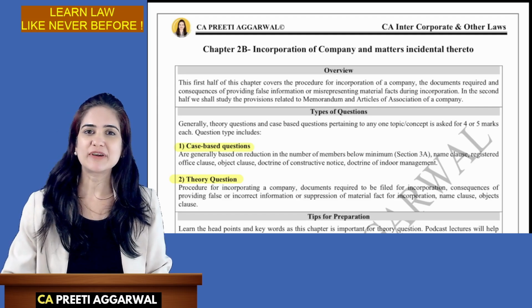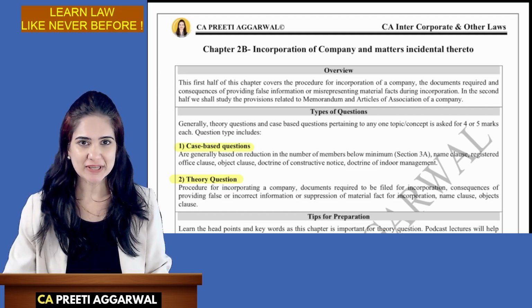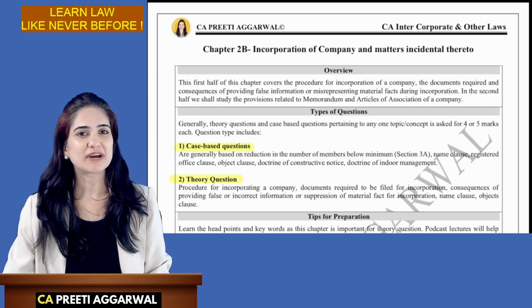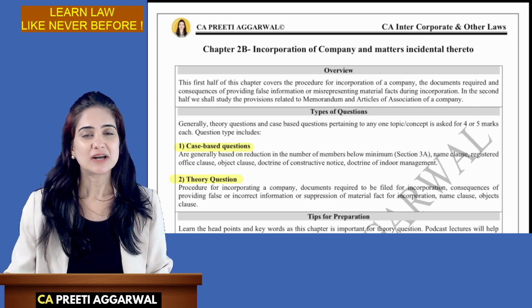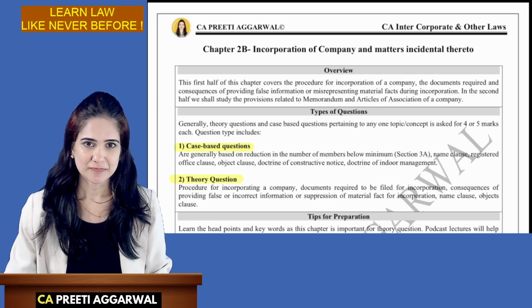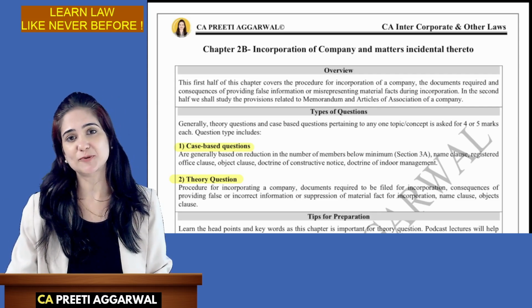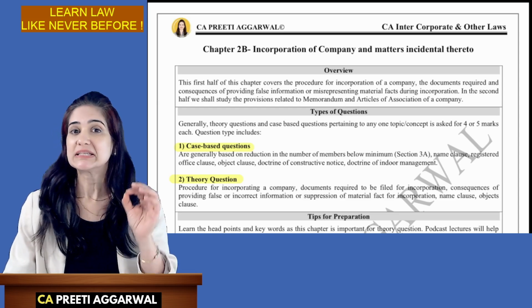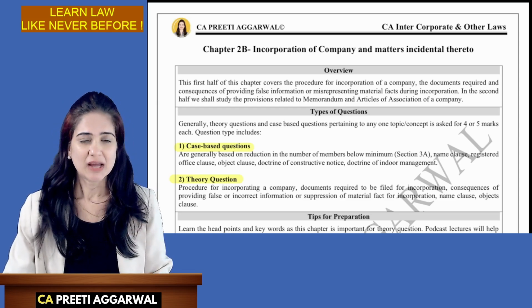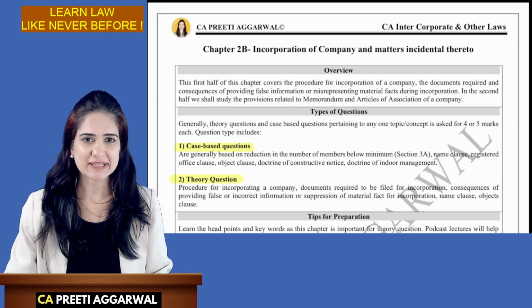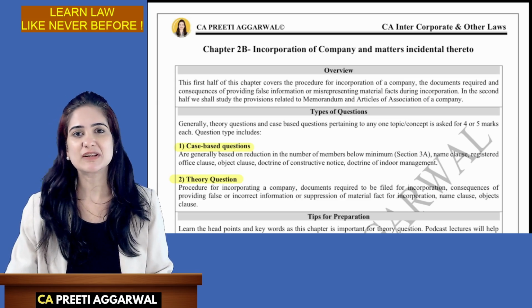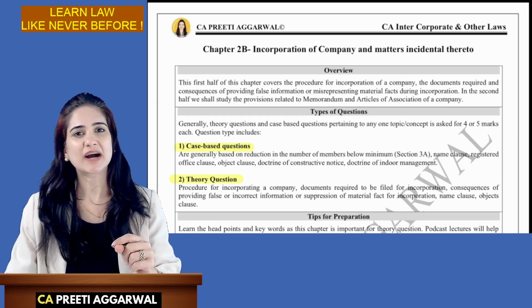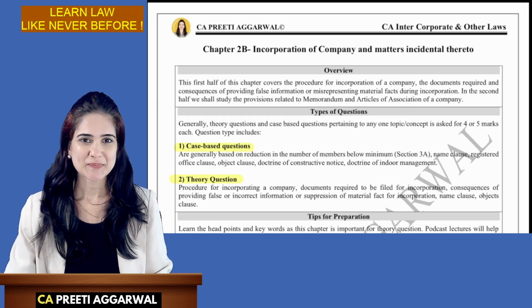So, up till now, we have discussed the types of companies. In today's session, we are going to cover the procedure to incorporate a company. In my next session, I will discuss the procedure to incorporate a Section 8 company. We will also go through a few practical insights. And after that, we will discuss memorandum and articles in detail.